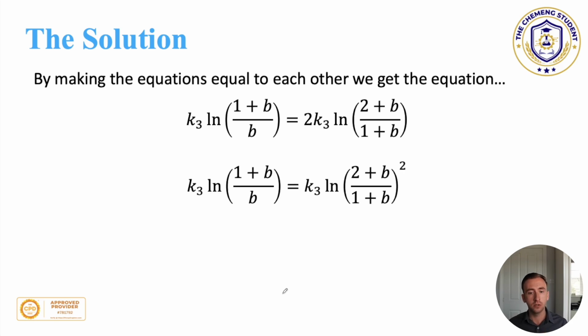Using the laws of logs, we can move this 2 to the power of the bracket. So this becomes, there's different rules in logs, and different people call them different things.